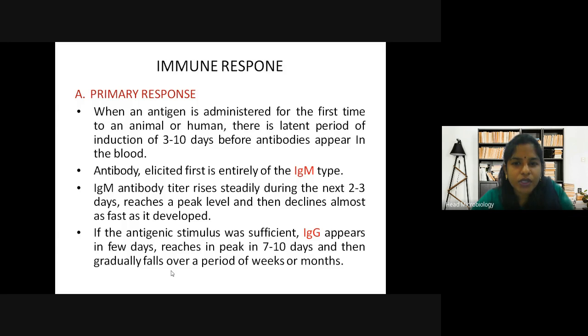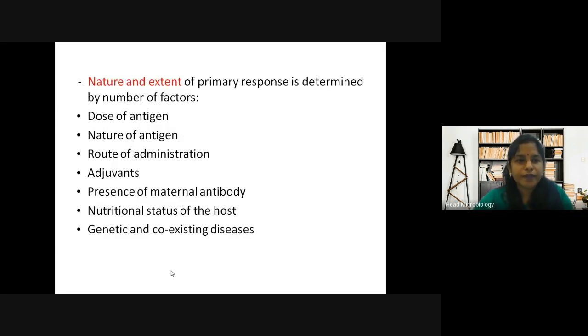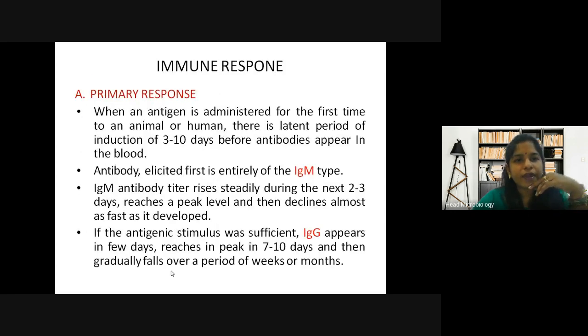Now, immune responses can be primary. Under primary responses, it is when an antigen is administered for the first time to an animal or human. There is a latent period of induction, that is 3 to 10 days, before antibodies appear. So this is what they are doing right now: they give a vaccine, and it takes around 10 or 15 days for your body to produce antibodies. The antibody elicited first is entirely of the IgM type.